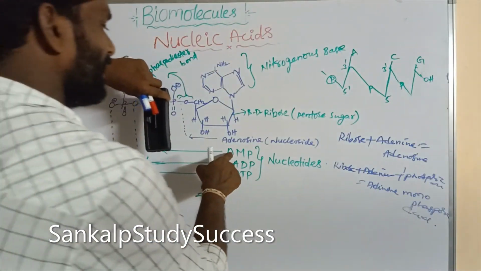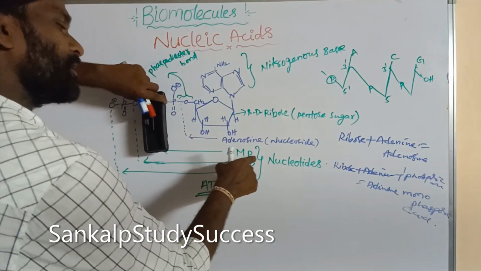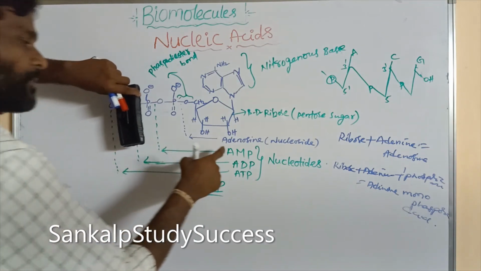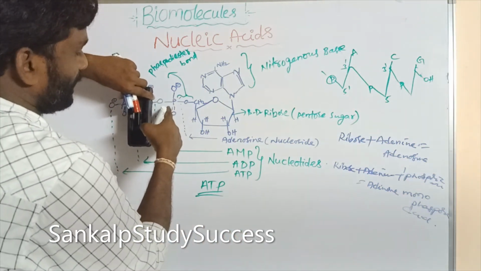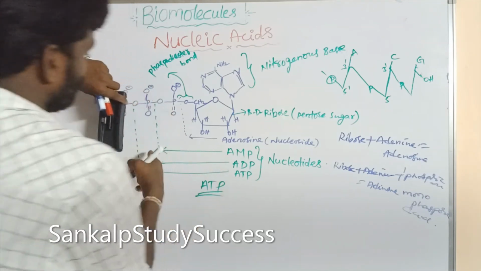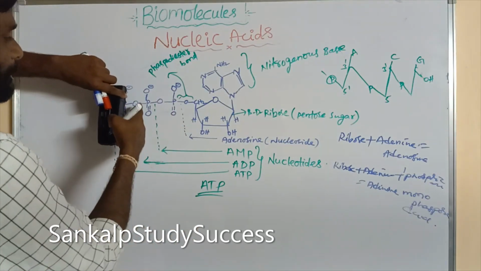AMP means adenosine monophosphoric acid. Up to this there is only one phosphoric acid subunit. Up to this, it is connected with another phosphoric unit.